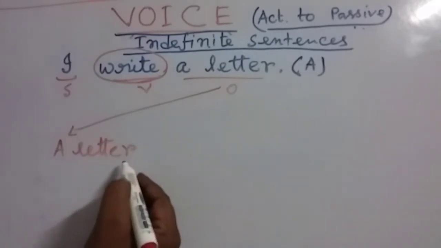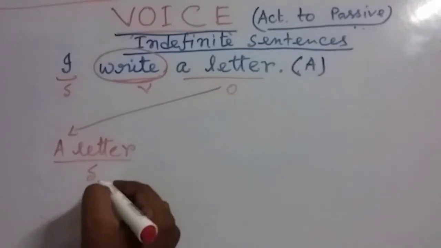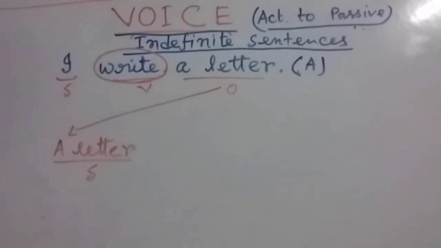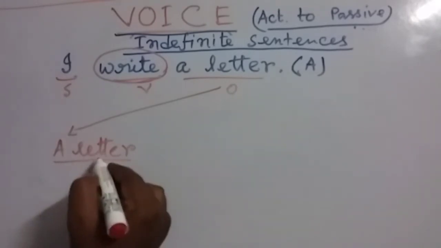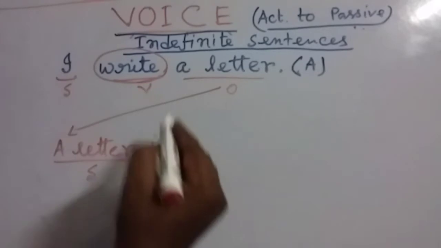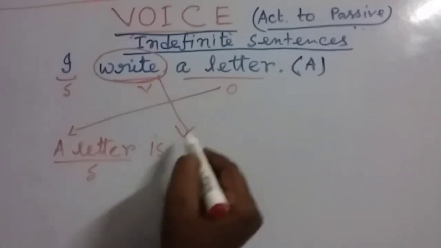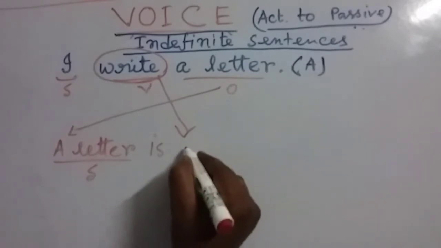Then we have to use the to be verb. As it is present tense, we have to use the present to be verb. So a letter is, then the V3 of the verb write, written.